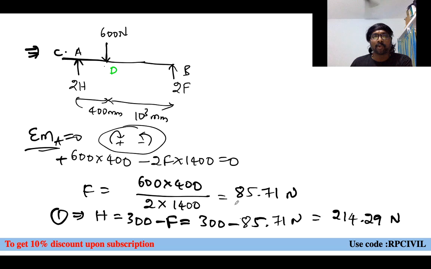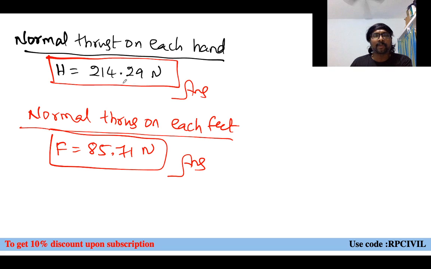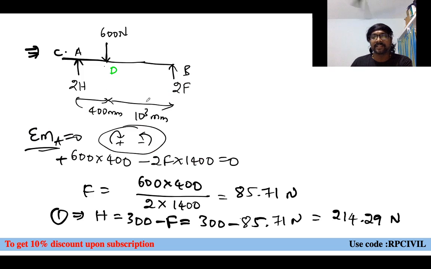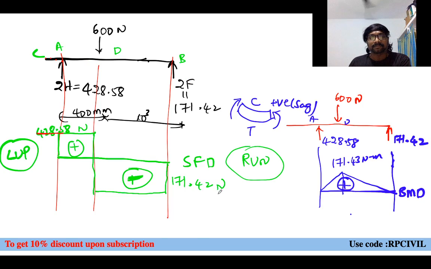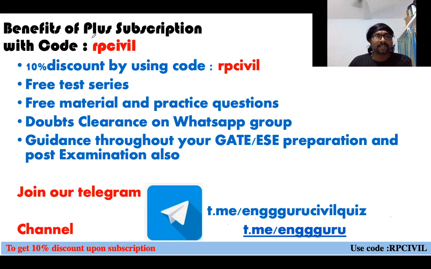Why are you getting more pain on the hands? Because the normal thrust exerted on the hands is higher compared to the legs, right? So this is about that session.